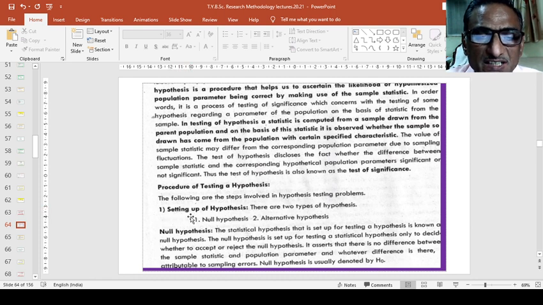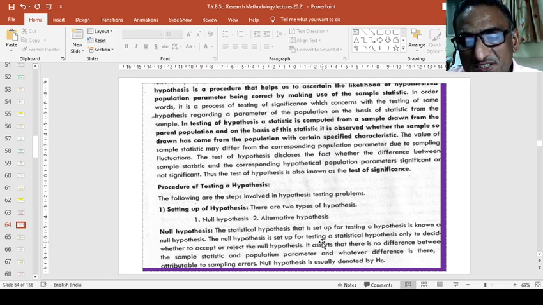One, setting up of the hypothesis. There are two types of hypothesis, null hypothesis and the alternative hypothesis. So, null hypothesis: the statistical hypothesis that is set up for testing is known as a null hypothesis, and it is set up only to decide whether to accept or reject it.